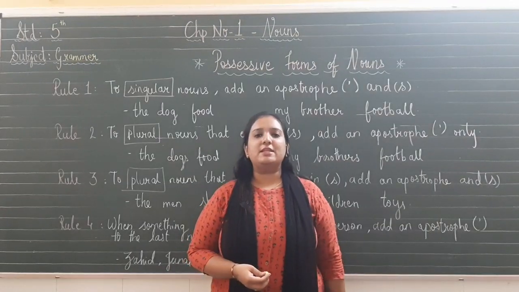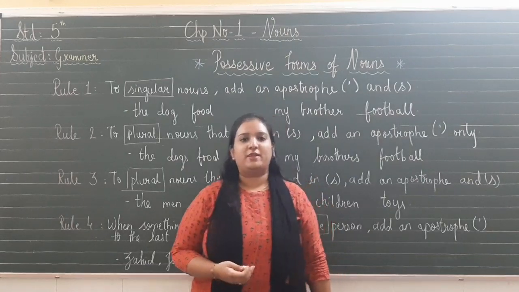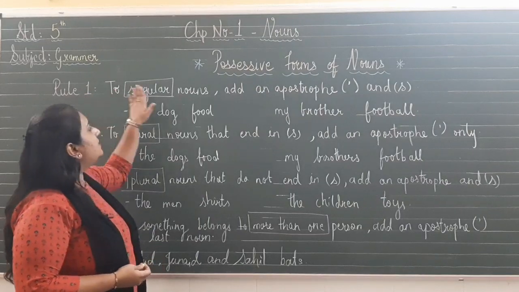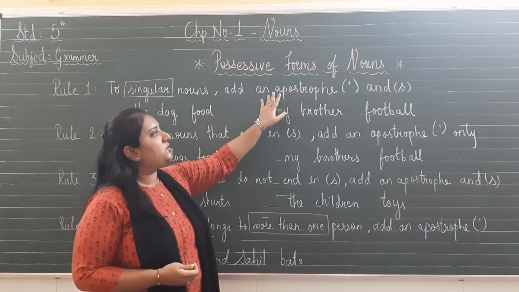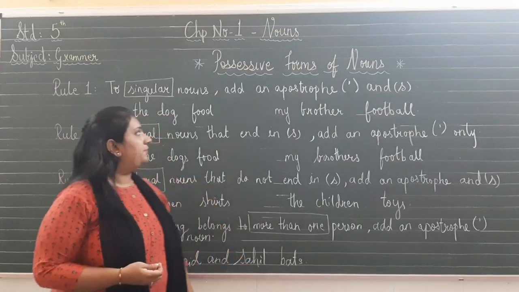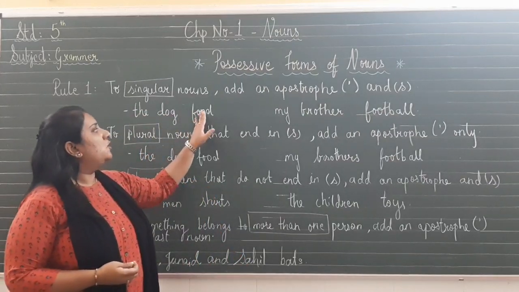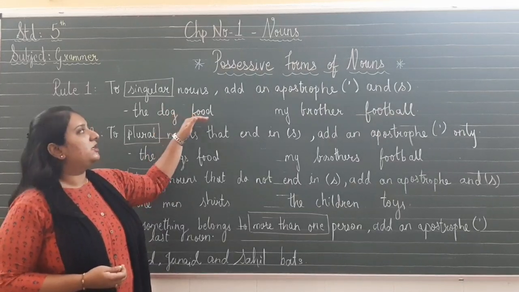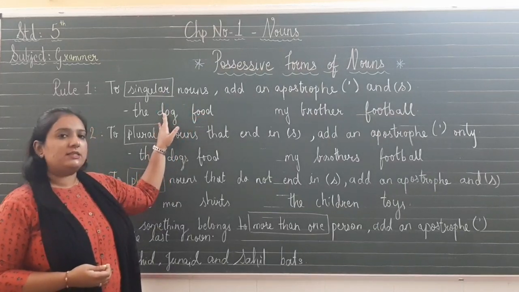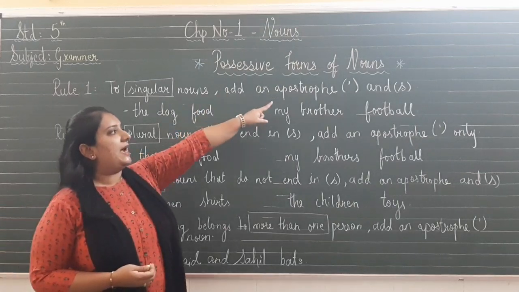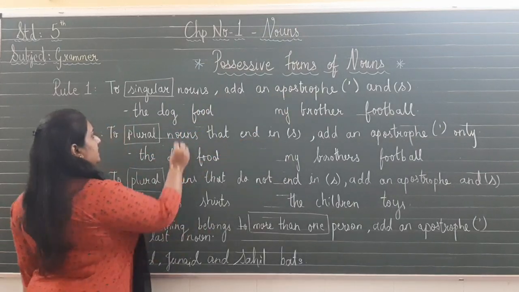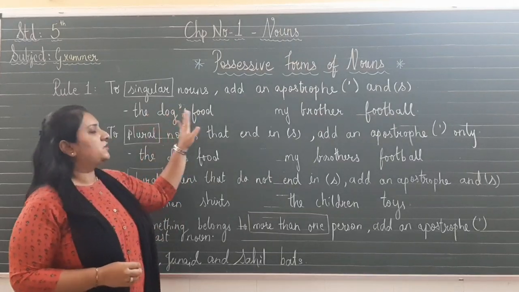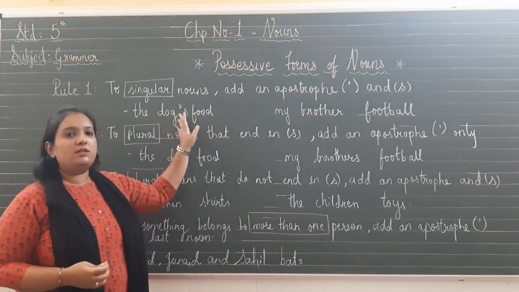To put an apostrophe and s, there are 4 rules which we will be studying. Okay students, so now we will study the 4 rules of possessive forms of nouns. So let us study the first rule. What is the first rule telling us? To singular nouns, add apostrophe and s. For example, the dog food. Whose food it is? The dog. The food is belonging to the dog. So here, the dog is singular noun. For singular noun, we will add apostrophe and s. So we will say the dog's food.